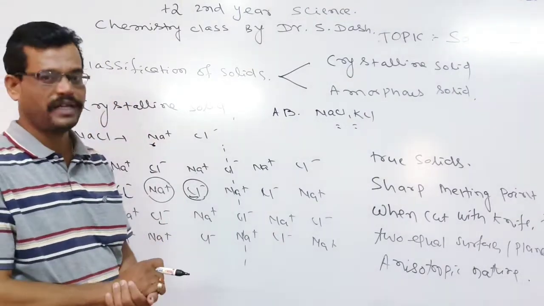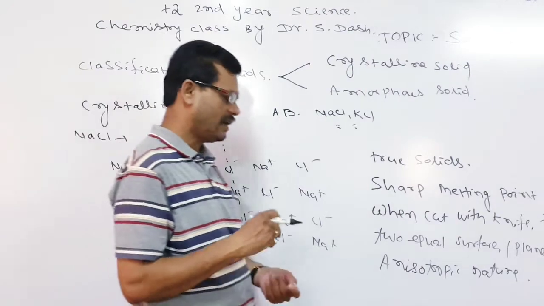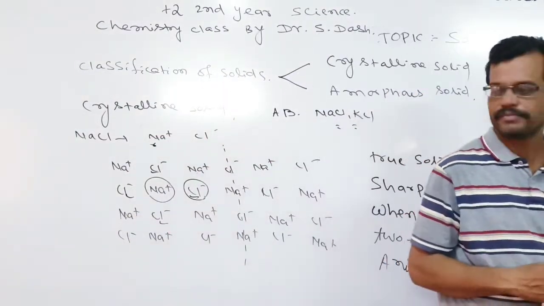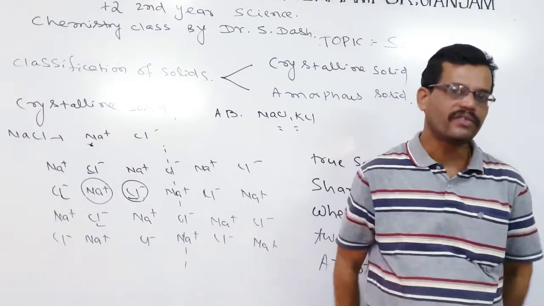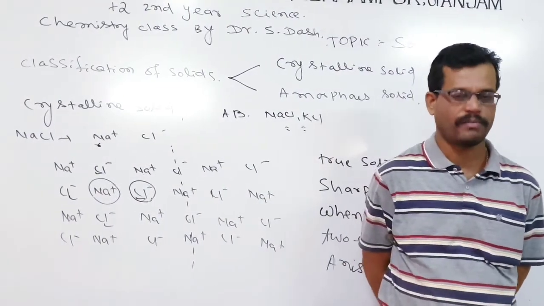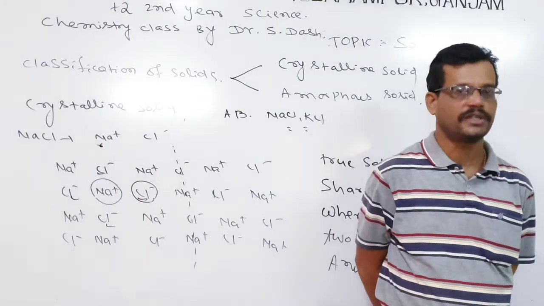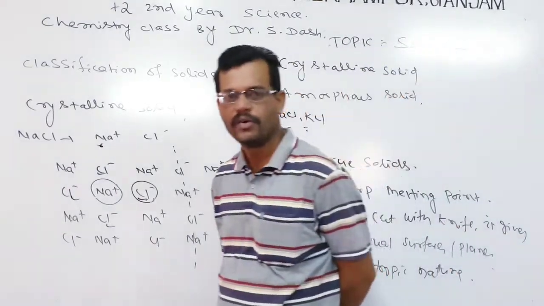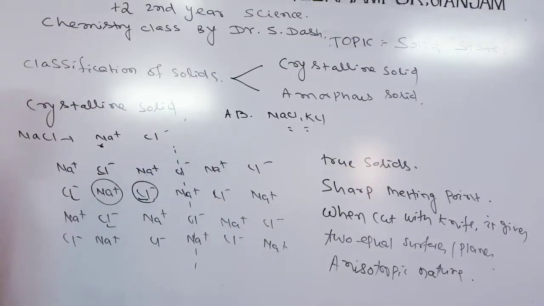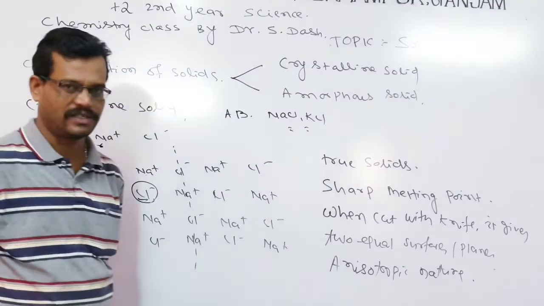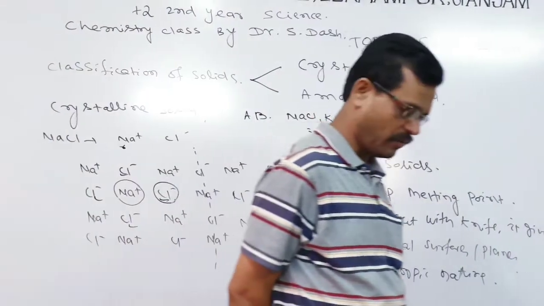What is anisotropic nature? It is the property by which solids possess different physical properties, like melting point, boiling point, density, refractive index, when we look at their properties in different directions or different ways.